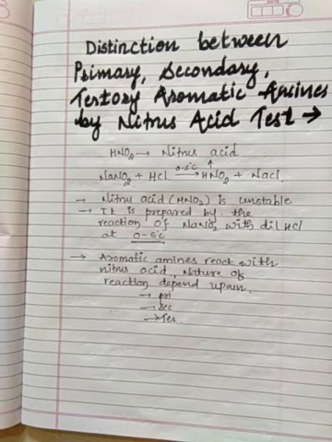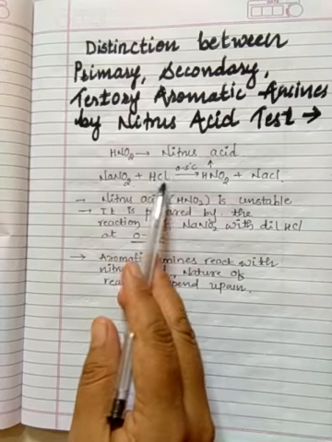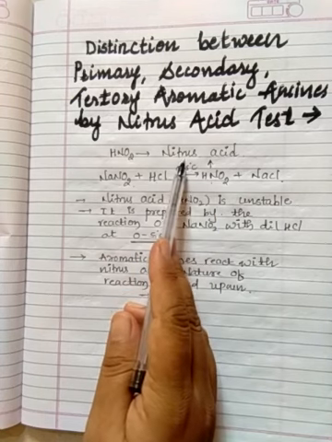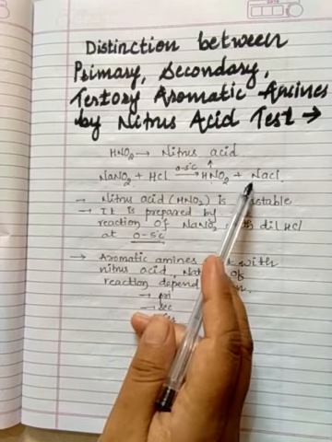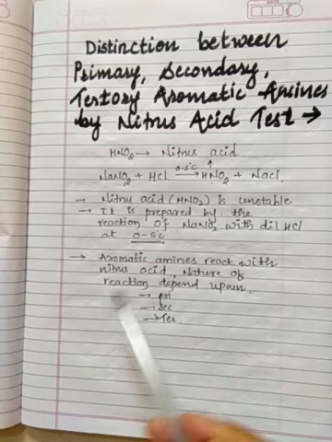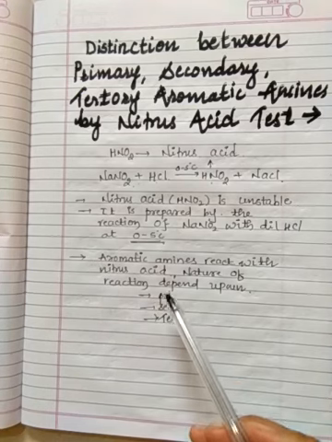I hope you have understood the meaning of nitrous acid, that is HNO2, and how it can be prepared. When NaNO2 reacts with dilute HCl at a temperature of 0 to 5 degrees Celsius, we will get HNO2, our nitrous acid, and NaCl. This nitrous acid is unstable in nature. Aromatic amines react with nitrous acid, and based on the nature of reaction we can consider whether it is primary, secondary or tertiary amine. Next we will deal with aromatic primary amine.